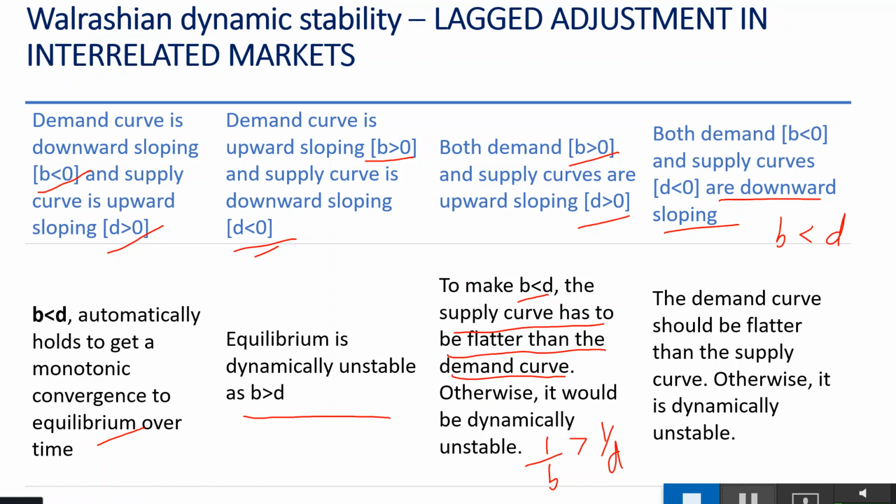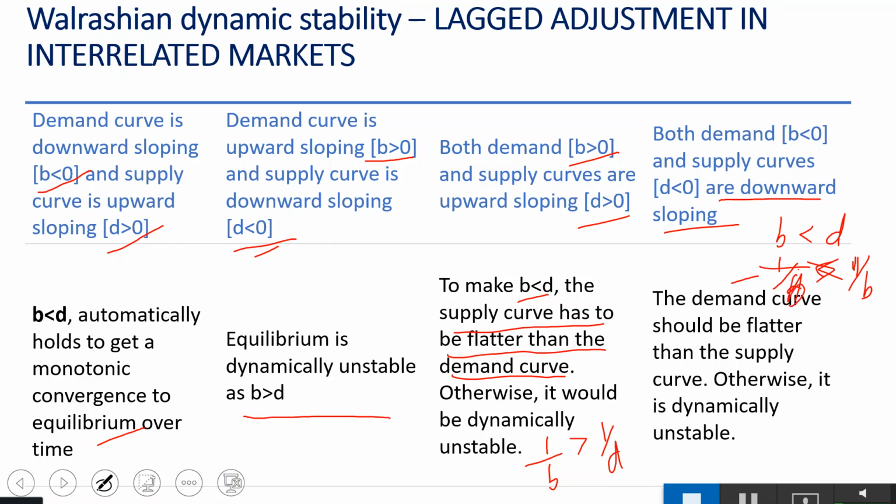your dynamic stability condition requires b should be less than d. That means 1/d should be less than 1/b. Here 1/b is the demand curve and 1/d is the supply curve.